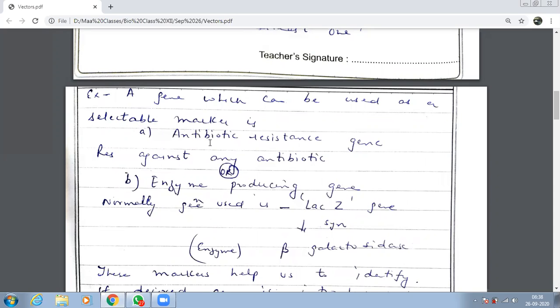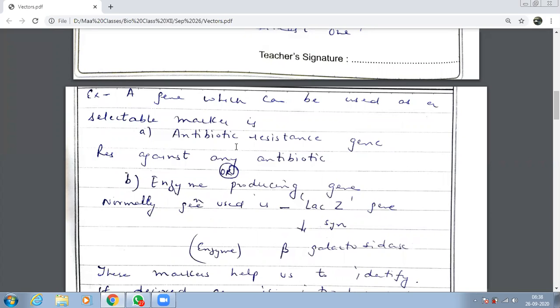How will we check that this gene is present? Supposing I have taken resistance against an antibiotic, tetracycline for example. I have this antibiotic resistant gene, so this will act as my selectable marker.